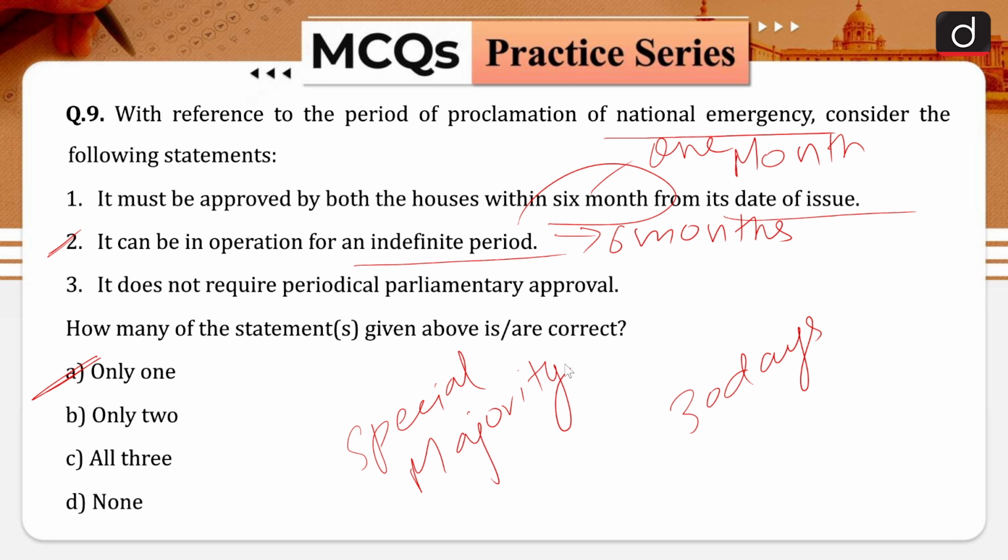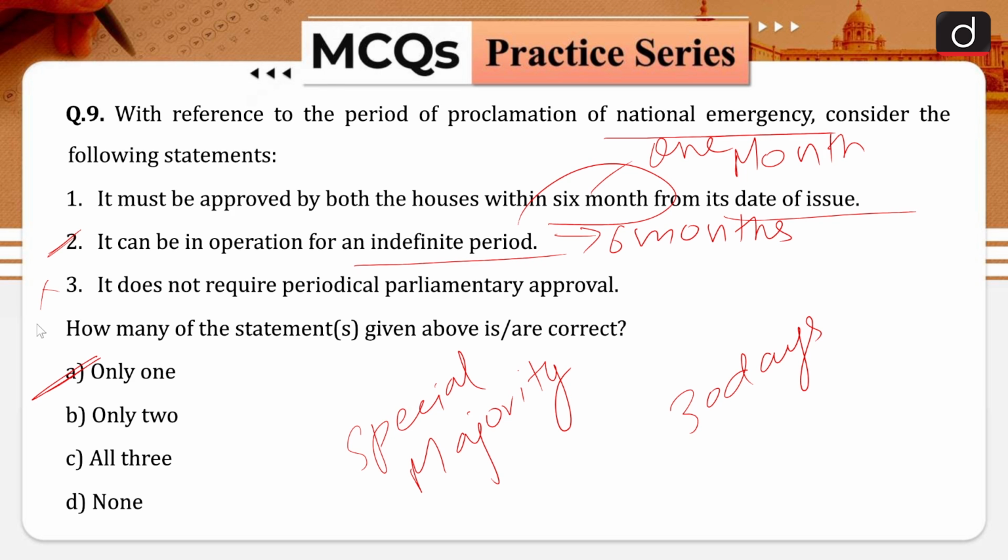This provision for periodical parliamentary approval was added by the 44th Amendment Act of 1978. We know that the 44th Amendment Act of 1978 made various important constitutional changes. It also undid the various changes that were made by the 42nd Constitutional Amendment. After the 44th Constitutional Amendment, you require the periodical parliamentary approval, and that is why your statement number 3 here is incorrect in nature.